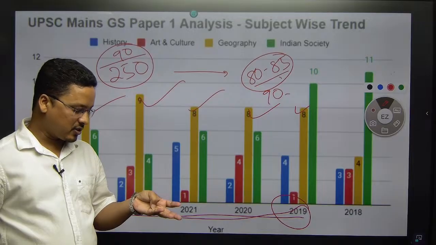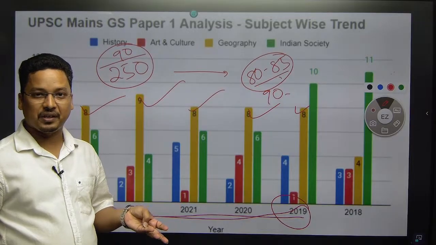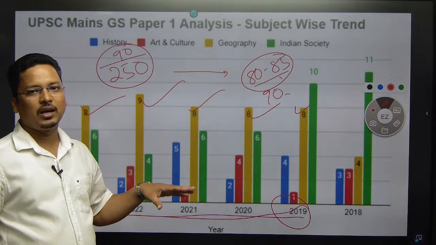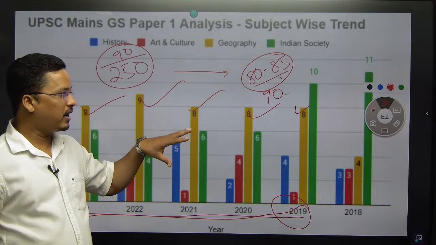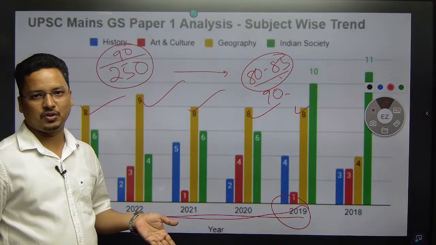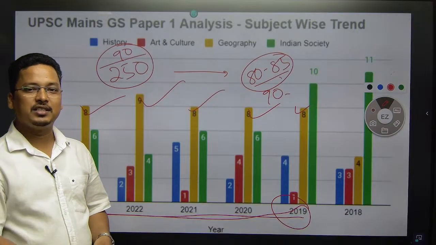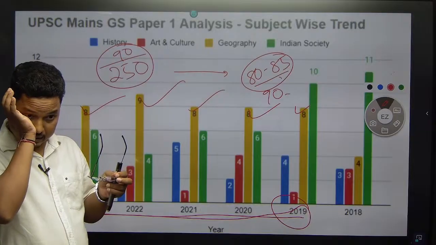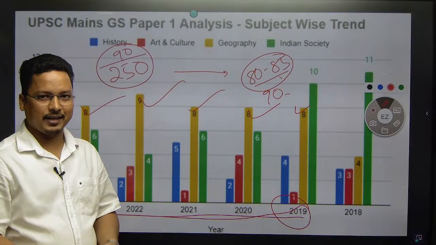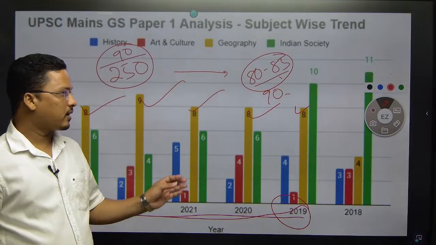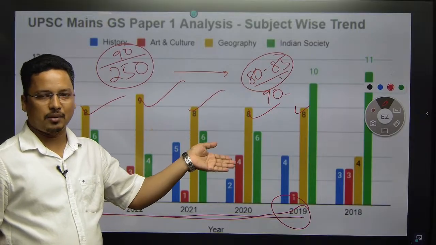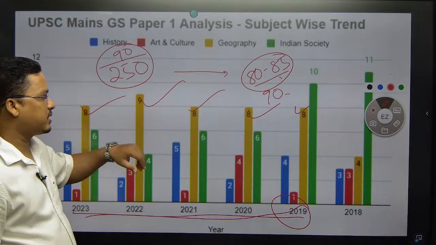How? Because of transportation, because of demography, because of climate change. So all these questions this year also in OPSC, the geography and related current affairs part of geography dominated paper 1 of geography as well. That is the OCS GS paper 1, which was also dominated by geography and geographical current affairs related topics. So from here it is evident that geography is dominating somehow, because with evidences, I am saying with evidences.